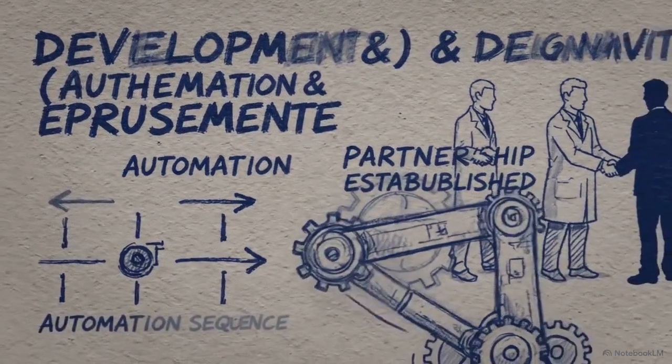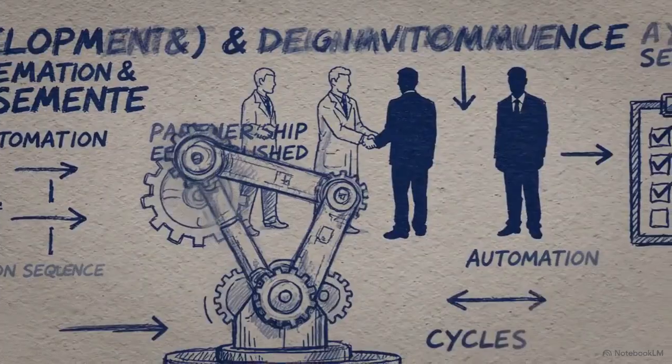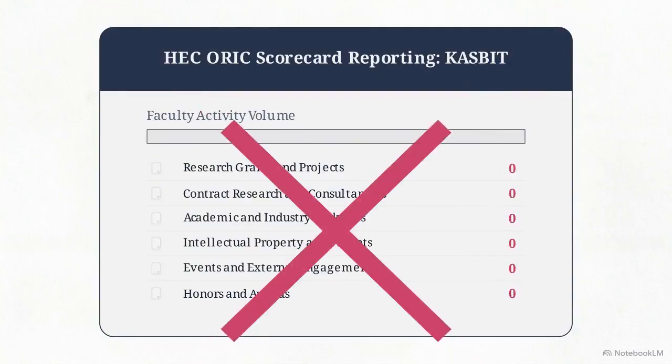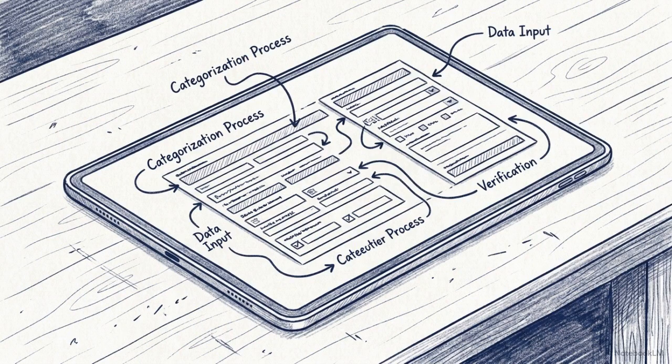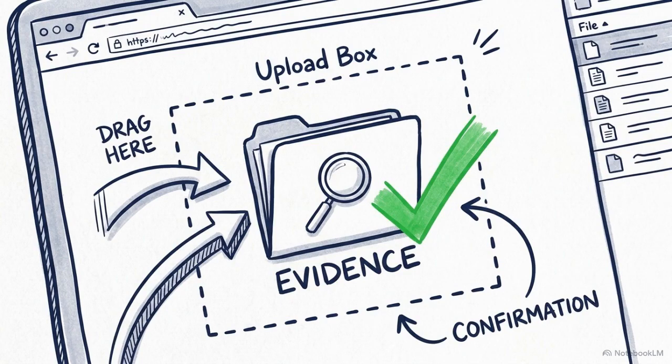Every year, KASBIT faculty complete impressive research, forge industry partnerships, and secure grants. But if that work isn't documented properly, it cannot be counted toward the university's HEC ORIC scorecard. This quick tutorial will walk you through the ORIC activity submission form. We will cover how to confidently select the right category for your work and upload the exact evidence needed to ensure your efforts get recognized.